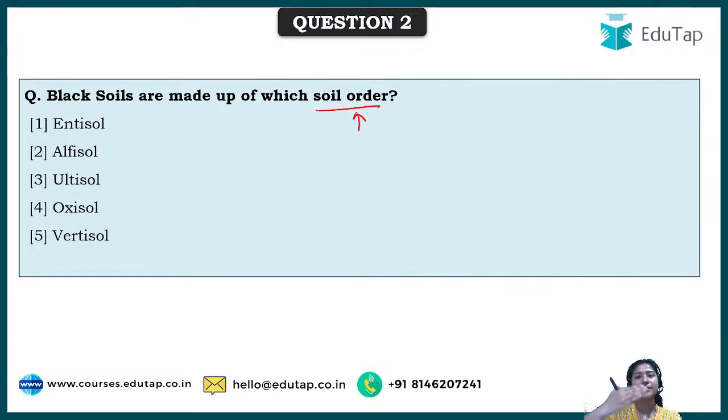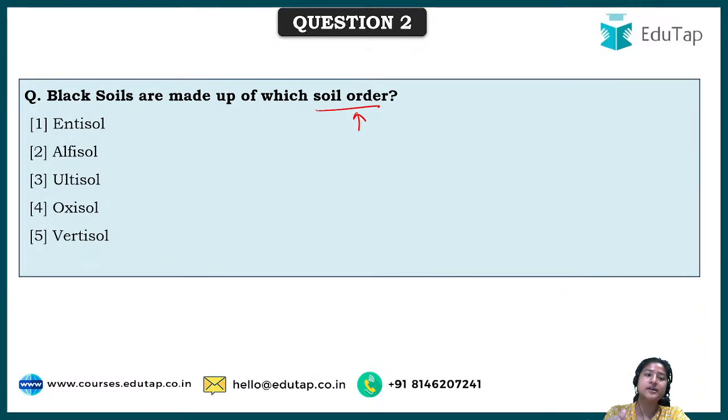See, so there is a specific categorization that has been done, right? So just like that, these soils also have their categories, like their order is this, their texture is this, their soil color is this, right? So they have been classified accordingly.